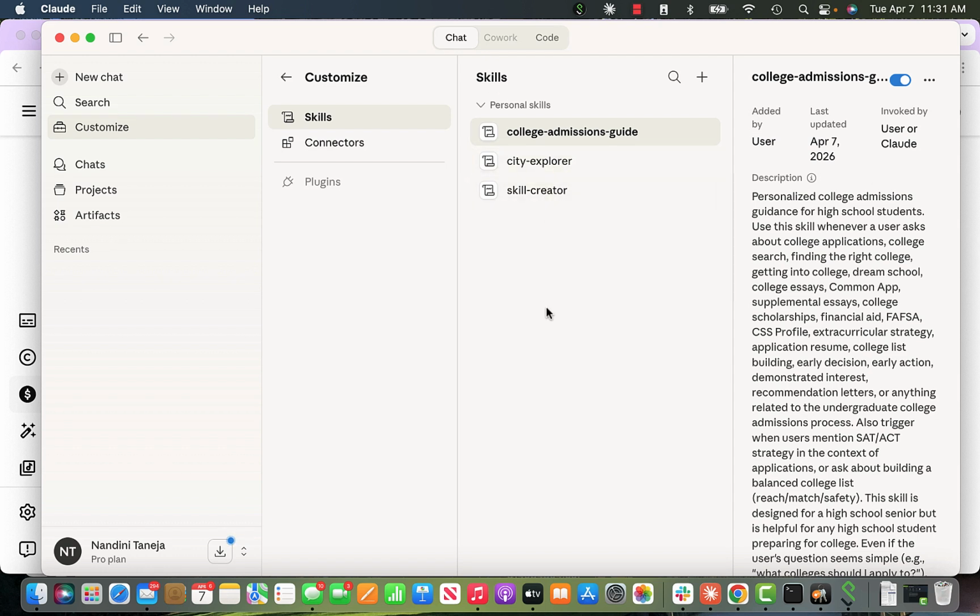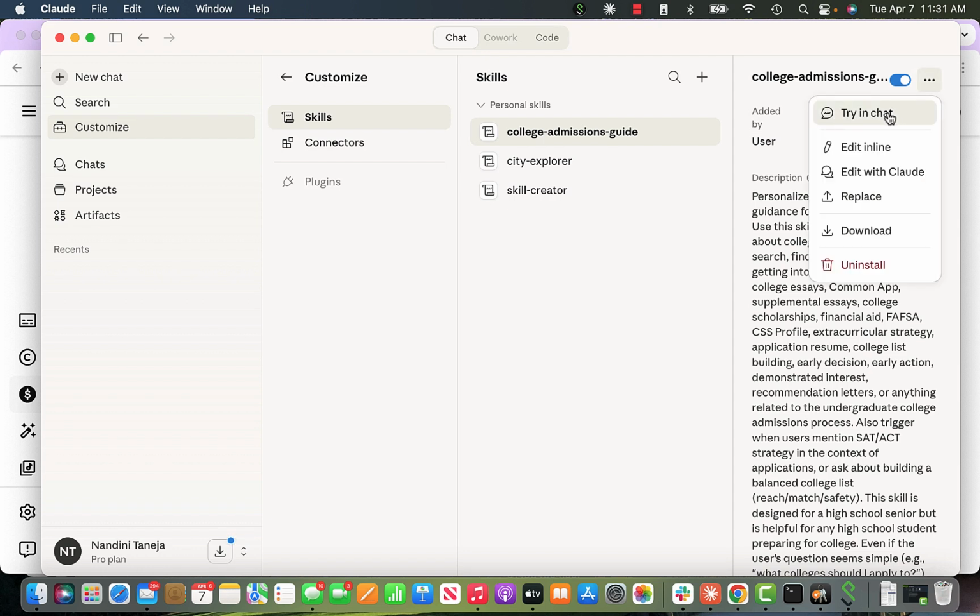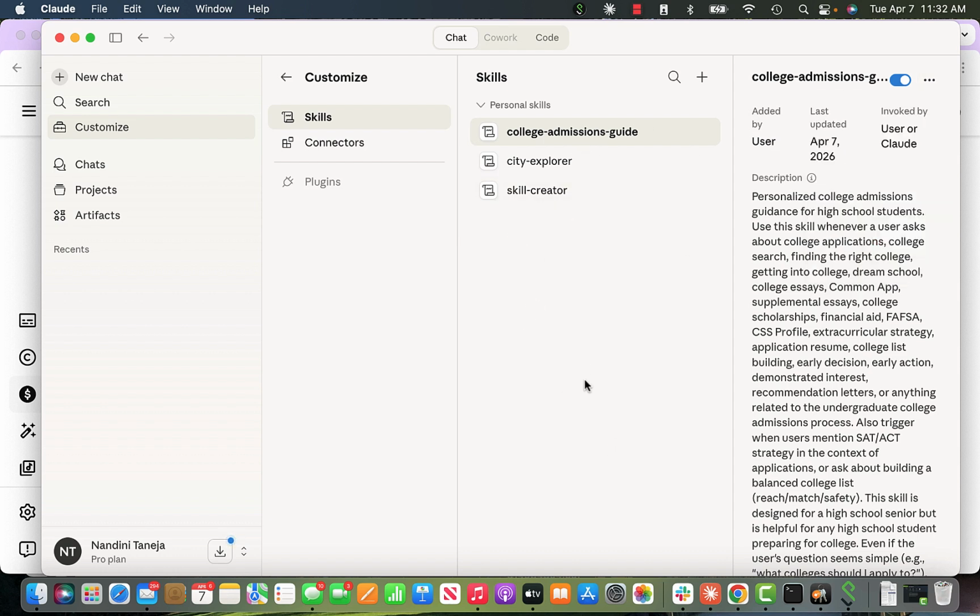So these are the two skills, and I can keep refining them. If I want to add more things, I can edit directly, or I can try and chat, and then I can update my skills. I can say, can you change the geography to West Coast, or to another country, or can you ask the user if they have any preference, if they have a budget. Then it will actually add that, and I can save it. So anytime I can keep on modifying it and saving it.